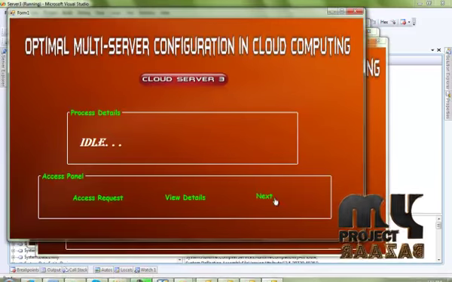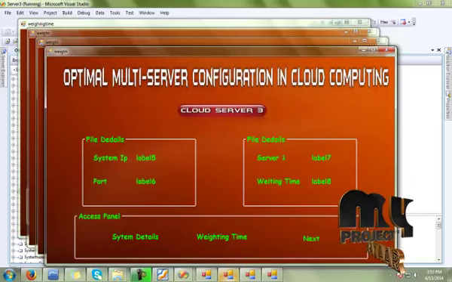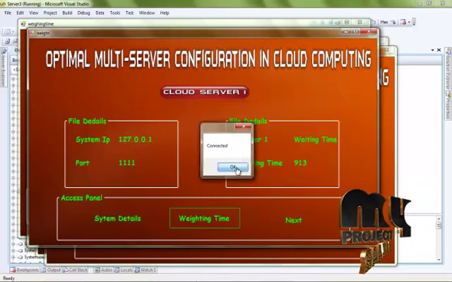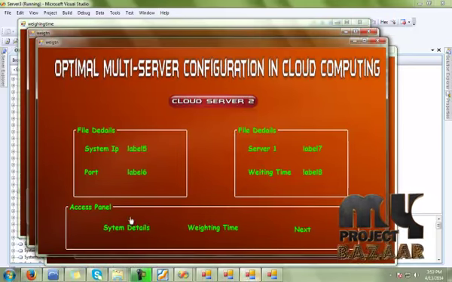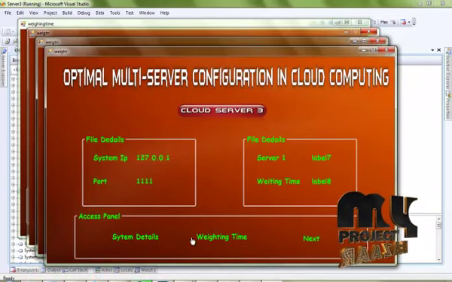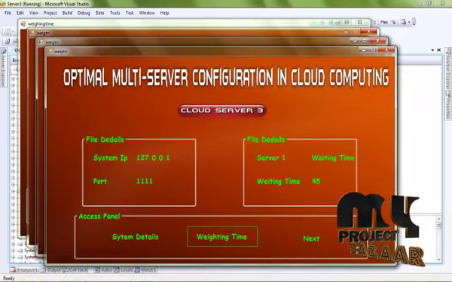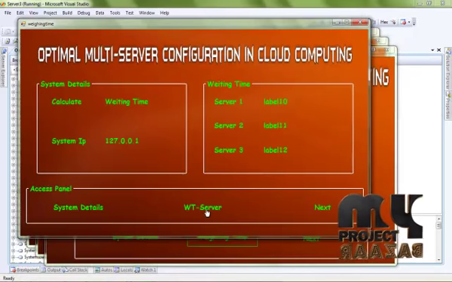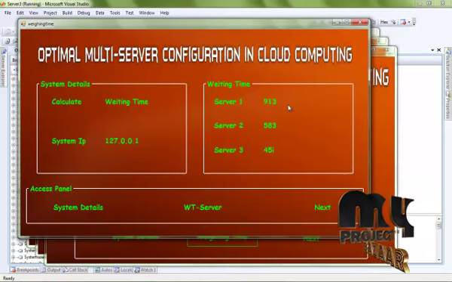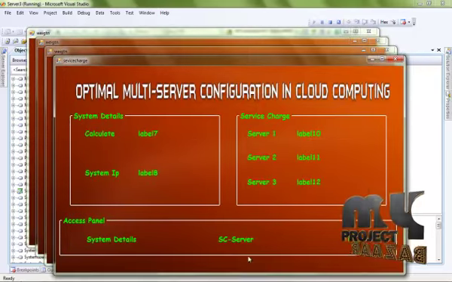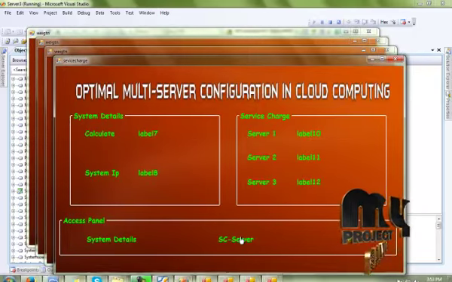After that enter the details. This shows the server system details, this is for the server 1 system details. This is the wait time calculation for the system details. Connect, then click the system detail, connect, then server 3 system detail, connect. After that the optimal resource system details are received. Then we have our details for server 1, server 2, and server 3.